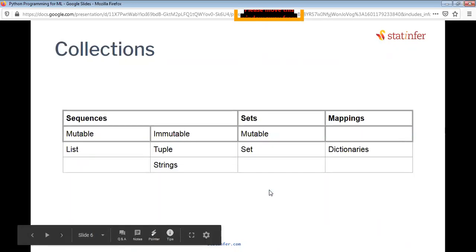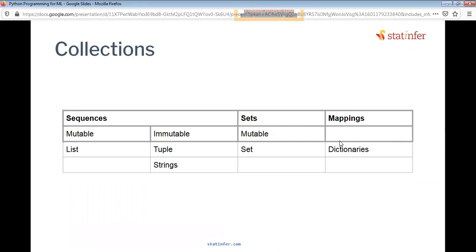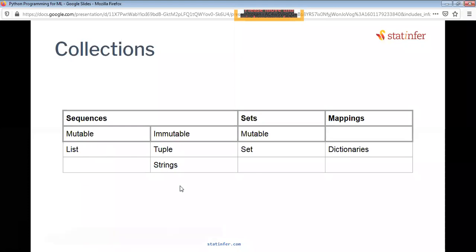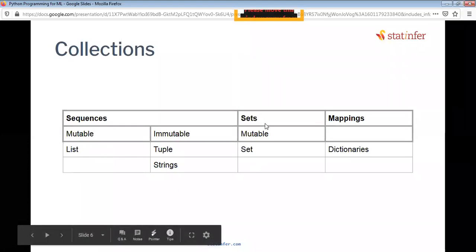Then we went to the collection-based data types, of which we have three kinds: sequences, sets, and mappings. These can again be divided into two parts, mutable and immutable. Mutables are list. Immutables are tuple and strings, right? And then we have sets, which are mutable.